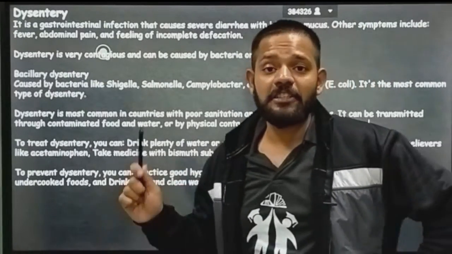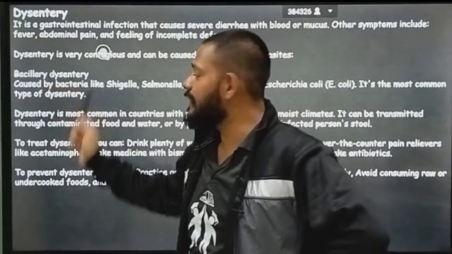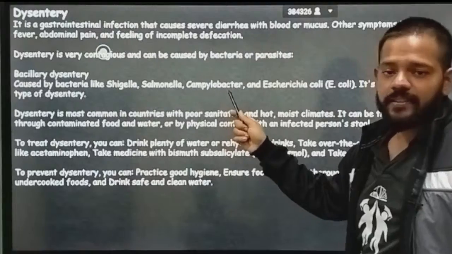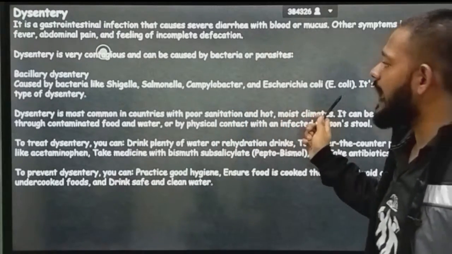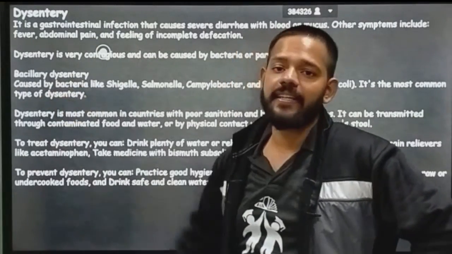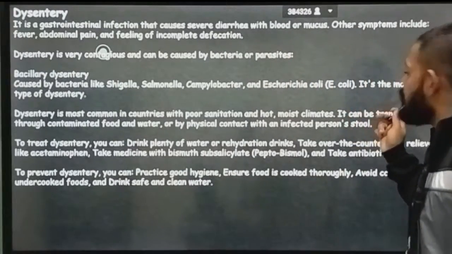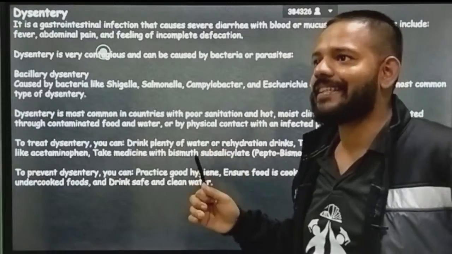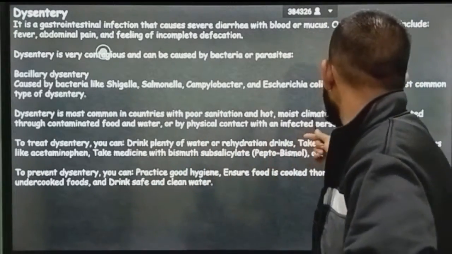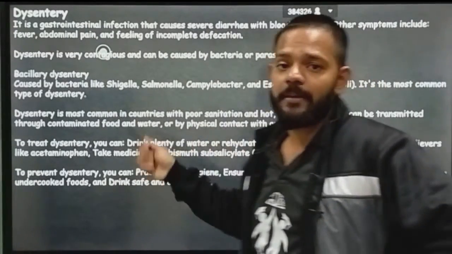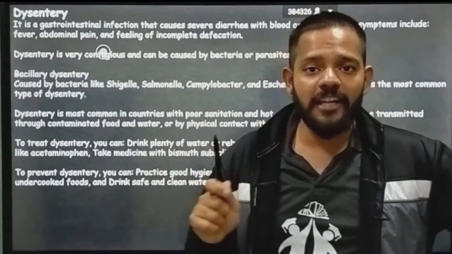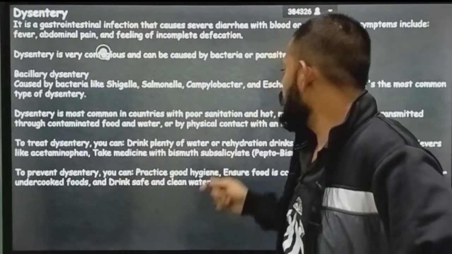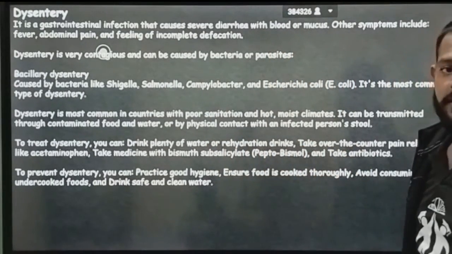The dysentery which is caused by bacteria is called bacillary dysentery, caused by bacteria like Shigella, Salmonella, Campylobacter and E. coli. These are the bacteria which cause bacillary dysentery. It is the most common type of dysentery. Dysentery is most common in countries with poor sanitation, like African countries, and in moist climates. The mode of transmission is contaminated food and contaminated water, or physical contact with an infected person's stool.